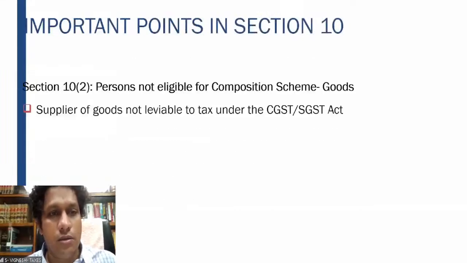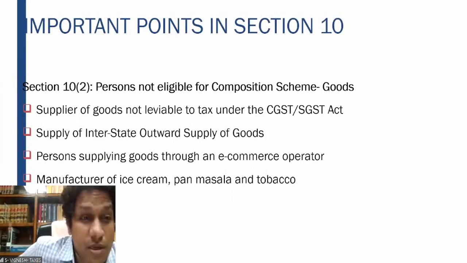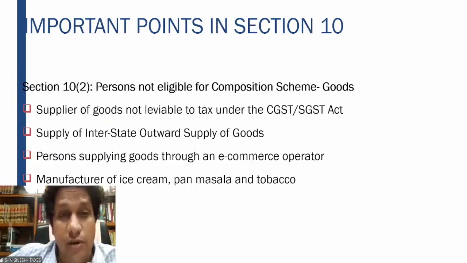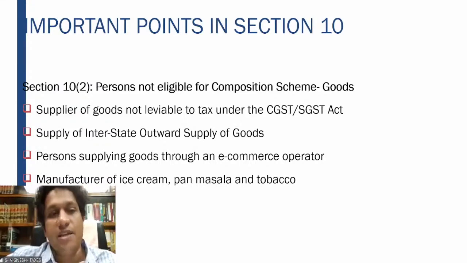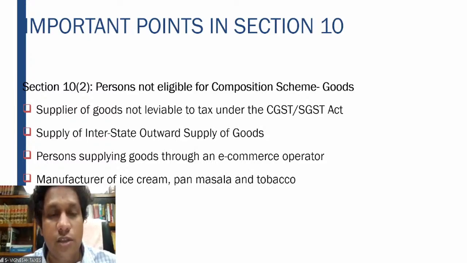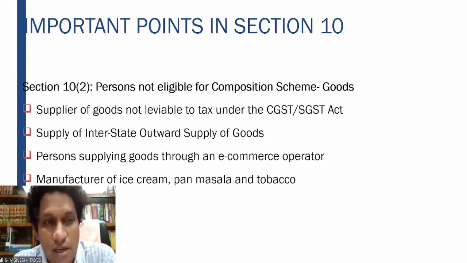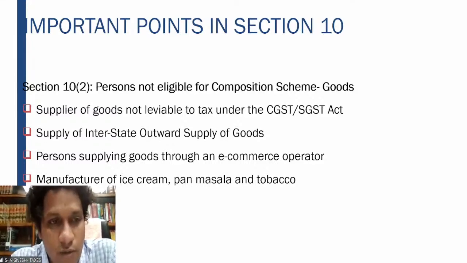Yeah. So further important points, who are not eligible for composition scheme? Supplier of goods not leviable to tax. This is what I was discussing. When I say not leviable to tax, that is the exempt supply. Supply of interstate outward supply. However, I'll give further clarity on that. Let me see if there is any clarification which has come, and I will clarify that point for you, Namita. Once again, a brilliant query.